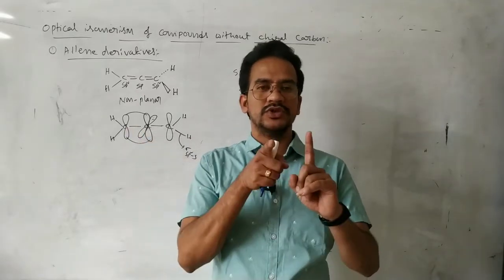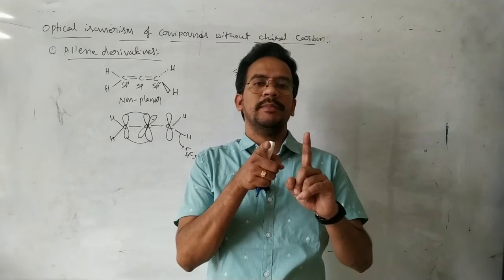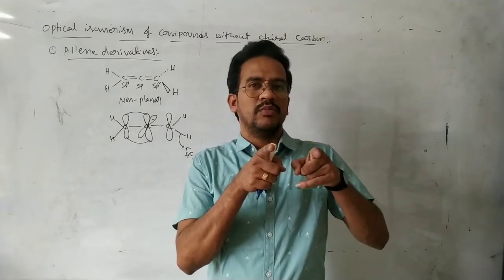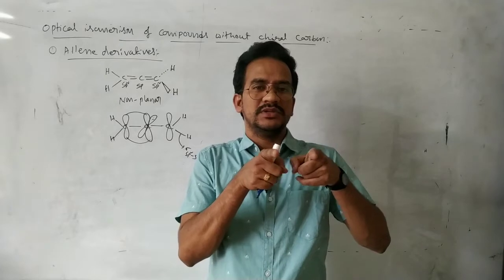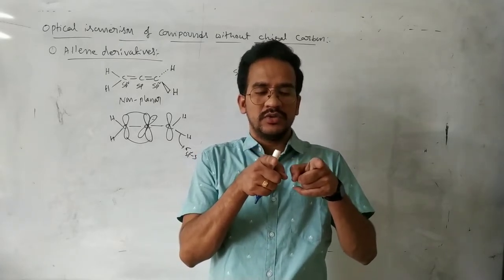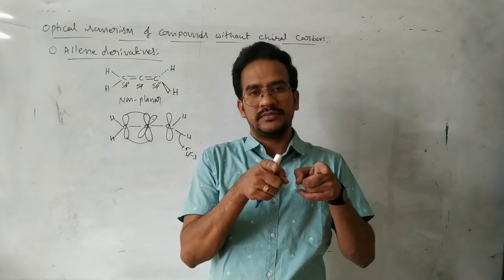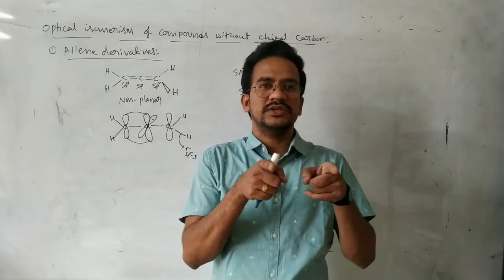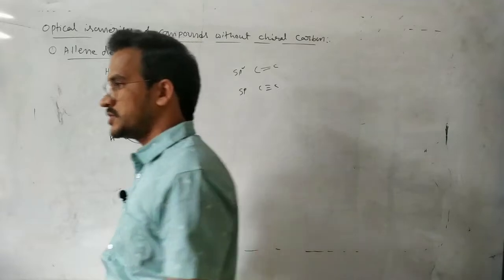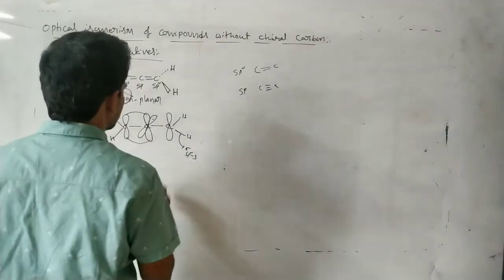To form the second pi bond, the carbon-carbon bond is rotated so that those two p orbitals become parallel, and lateral p-p overlapping is possible. Then the pi bond formation takes place.